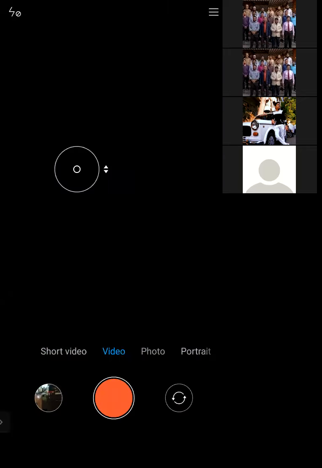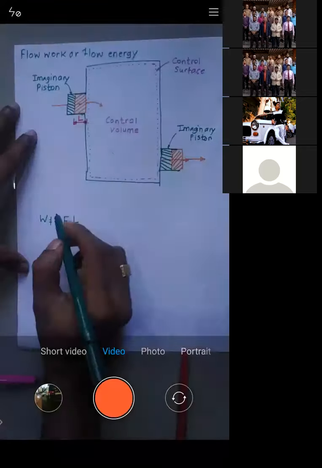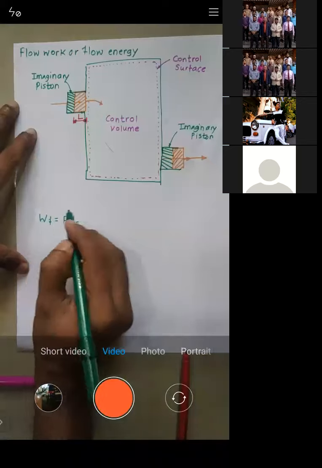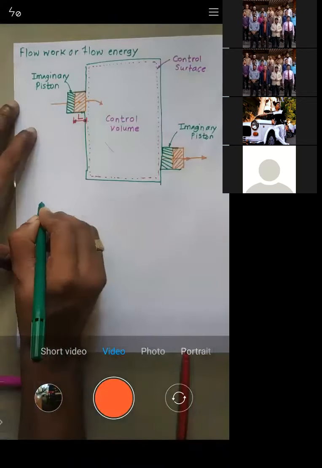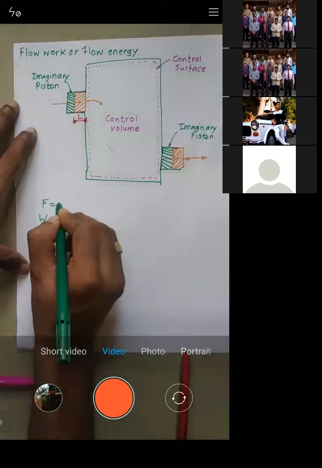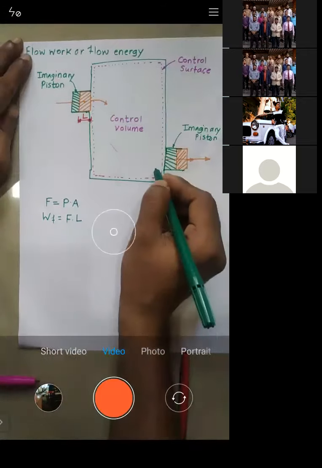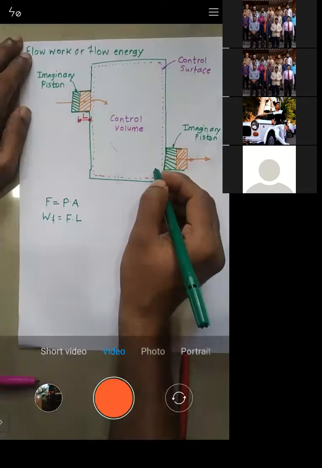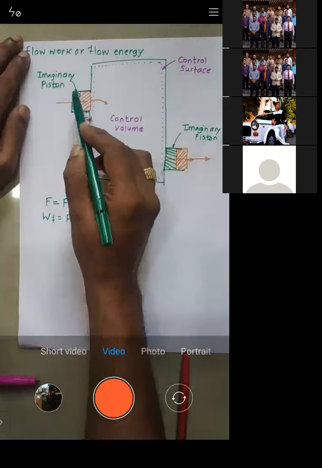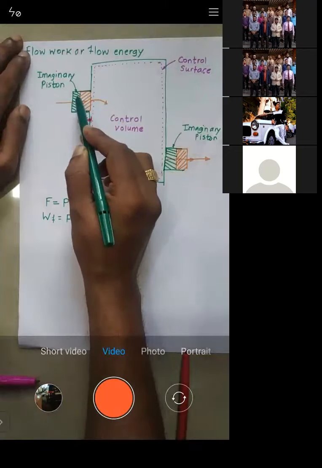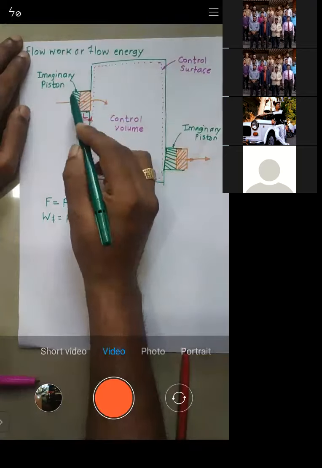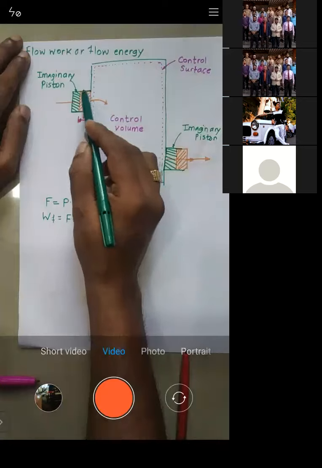Now, work is nothing but force into displacement, and for that we should know the force. How do you calculate force? It is pressure into area, right? Force is equal to pressure into area. So how much force will this green part exert on the red part?